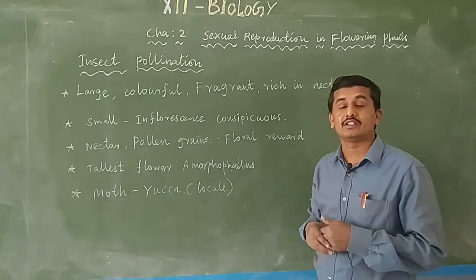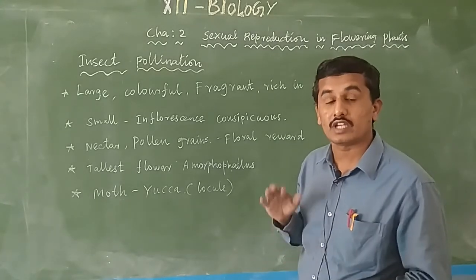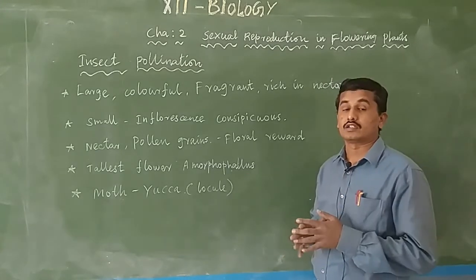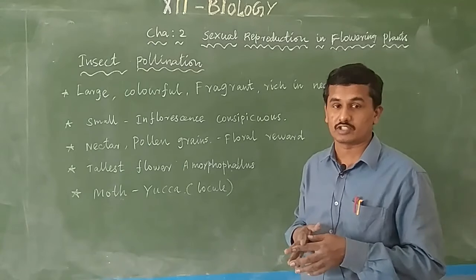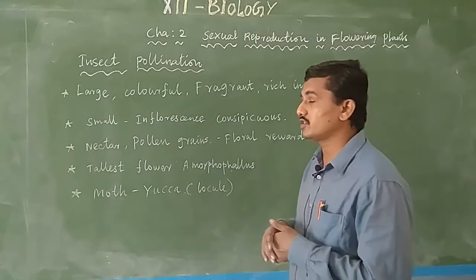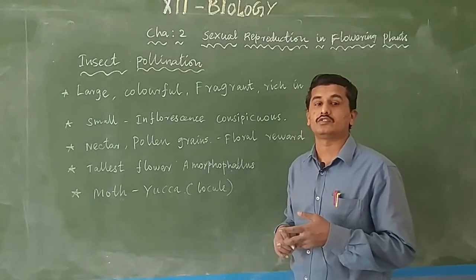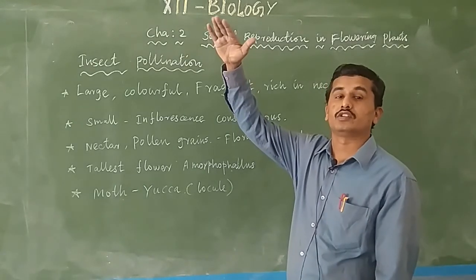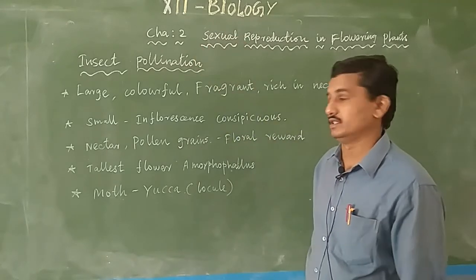The world's smallest angiosperm is Wolffia, and the tallest angiosperm is Eucalyptus. The largest flower is Rafflesia, which also uses insects for pollination. Here the tallest flower is Amorphophallus, Titan arum. The flower itself is 6 to 7 feet in height and uses insects for pollination.